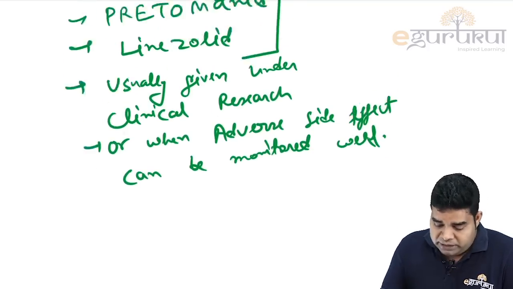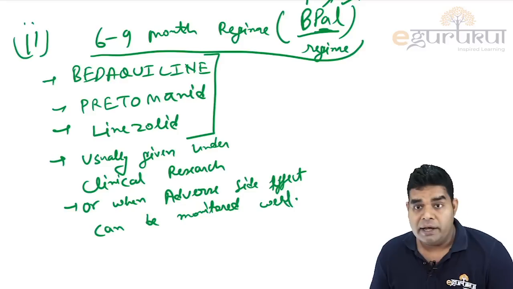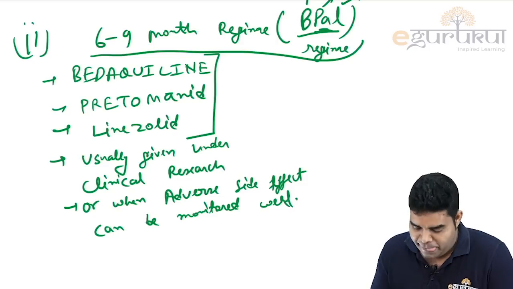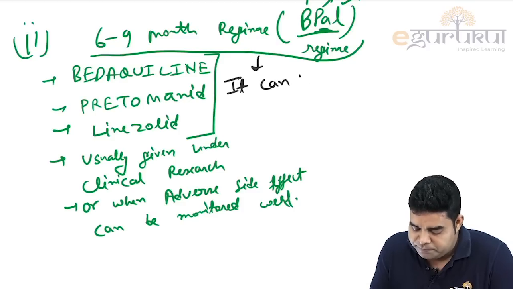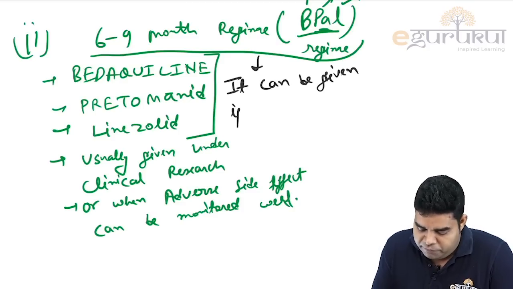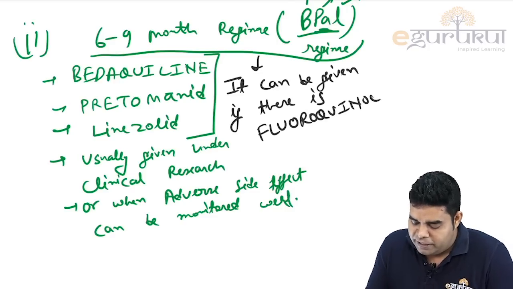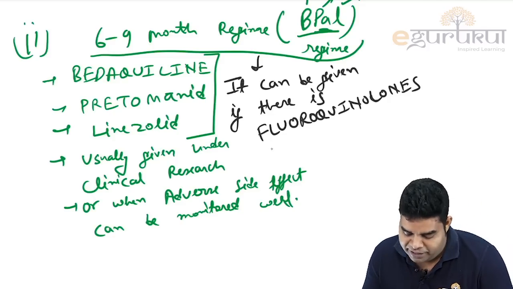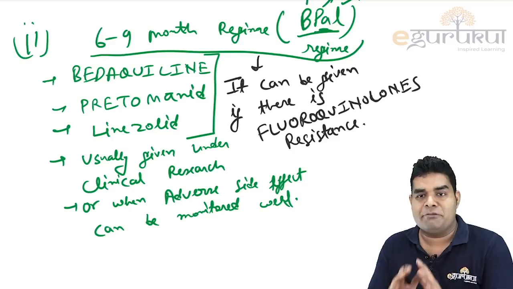Now one thing is that we can give this 6 to 9 month BPAL regime even when there is fluoroquinolone resistance, because we are not giving levofloxacin here. So please remember, this 6 to 9 month regime can be given if there is fluoroquinolone resistance. We all know what fluoroquinolones are: levofloxacin, moxifloxacin, gatifloxacin, sparfloxacin, they all are fluoroquinolones. So if there is resistance to them, then still we can give BPAL therapy.